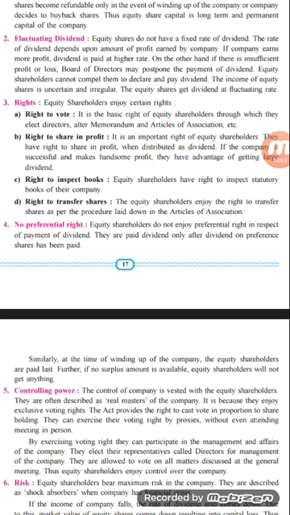The fourth right is the right to transfer the shares. Equity shareholders enjoy the right to transfer the share as per the procedure laid down in the Articles of Association. There is free transferability of shares by the shareholder in the market. If you are an equity shareholder of the company, you are free to decide to whom you want to sell the shares, at what price, and at what time. It freely depends upon the equity shareholders of the company. So there are a total of four rights: right to vote, right to share in the profit, right to inspect the books and right to transfer the share.